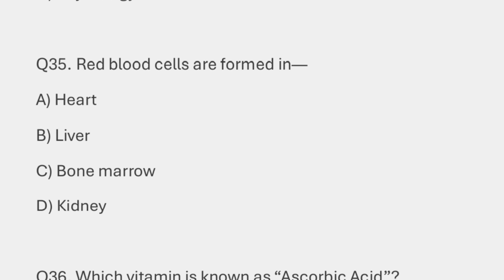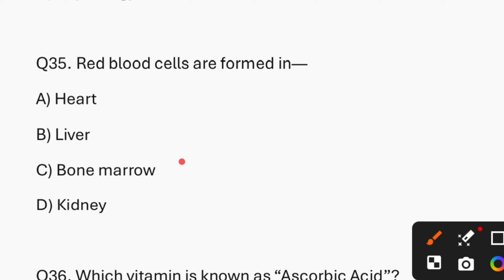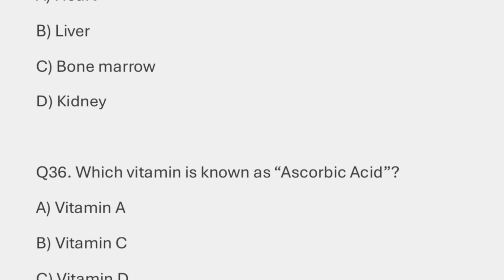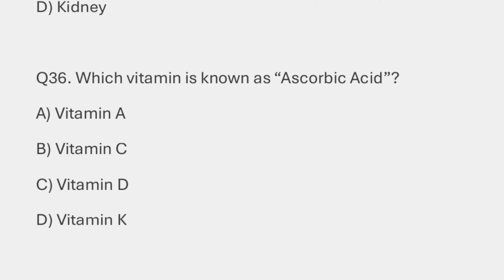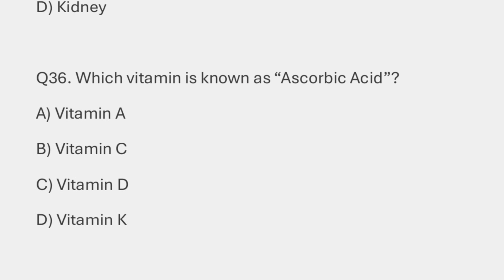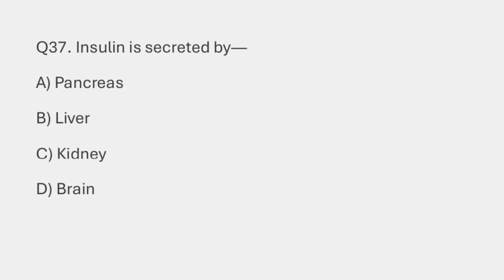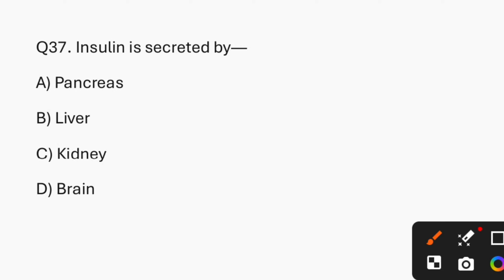Question number 35. Red blood cells are formed in bone marrow. That is option C. Question number 36. Which vitamin is known as ascorbic acid? So the answer is option B, that is vitamin C. Question number 37. Insulin is secreted by. So the answer is option A, that is pancreas.